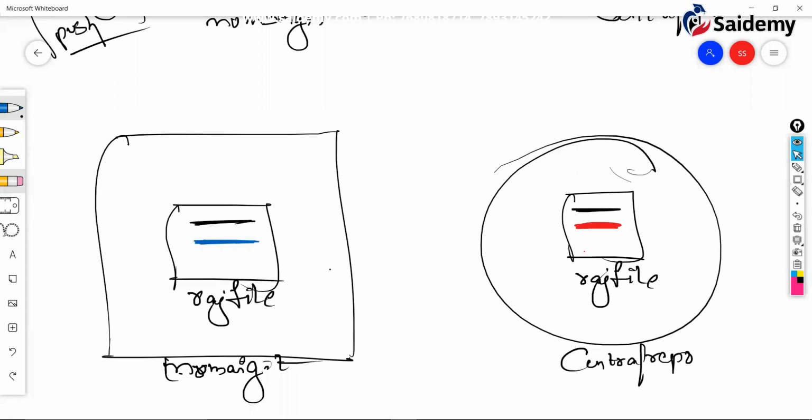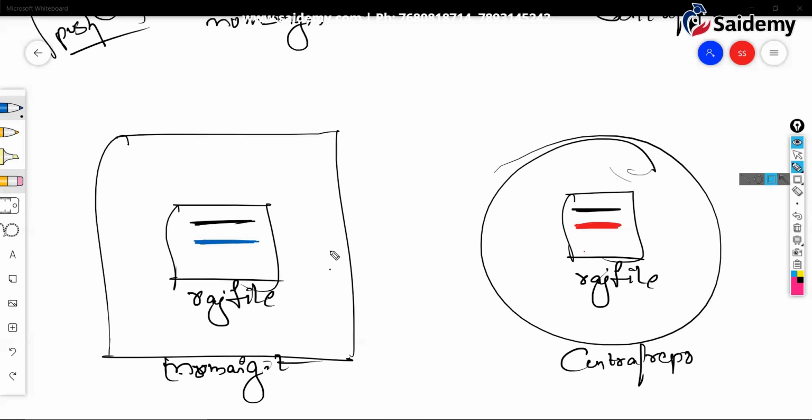Now, see what actually happens. When you push, it throws an error. First, you have to pull. Obviously, when you push, it throws an error. Why? What is the error? Obviously, the error which I have shown you, right? It says, hey, first you pull, then push. Let me show you.